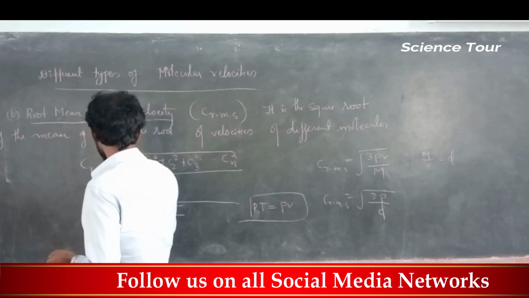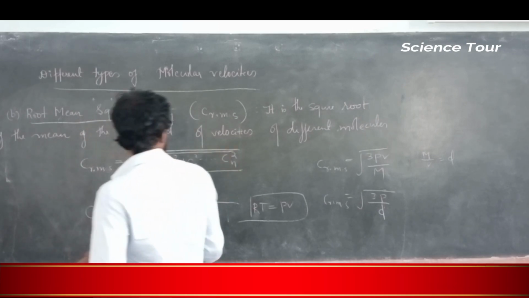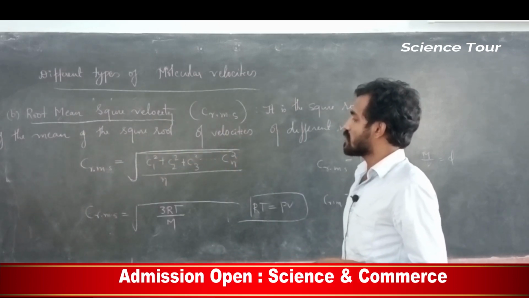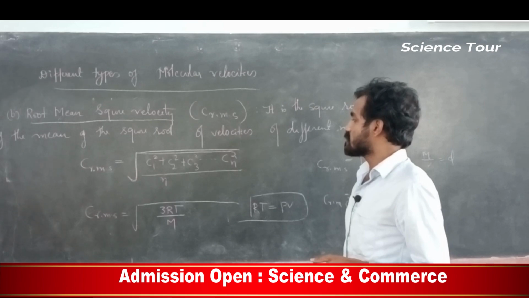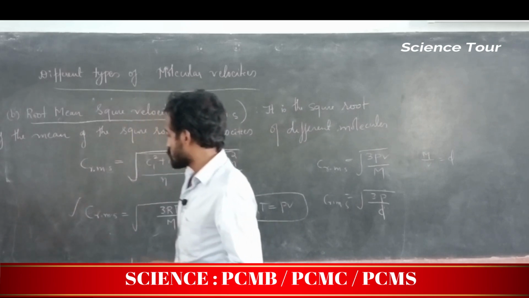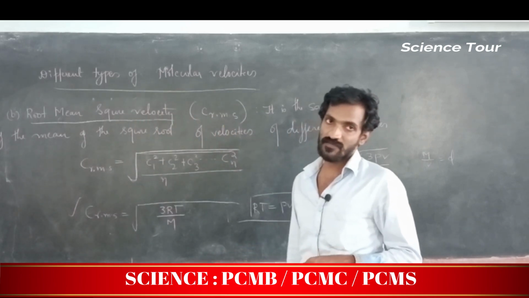Again you are writing the square root, my dear students. Okay, velocity of different molecules. So it gives CRMS is equal to root of 3RT divided by m. Understood? This is actually one formula, my dear students, remember.